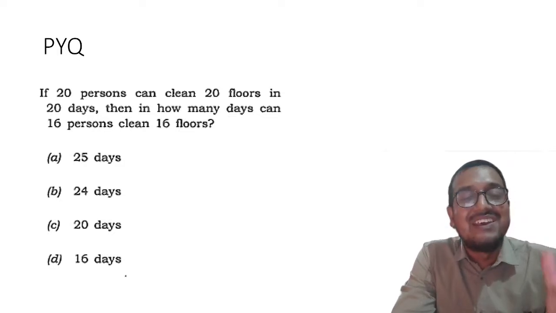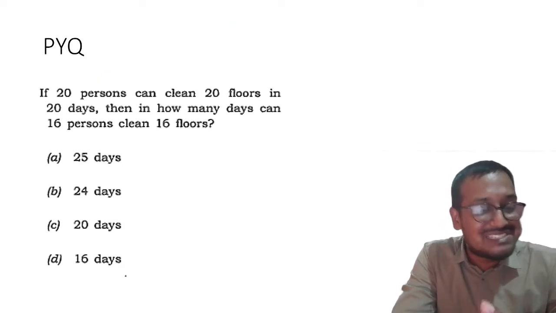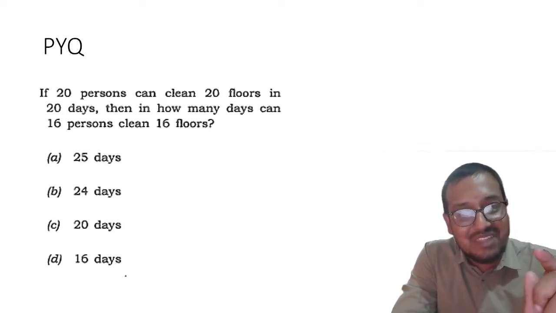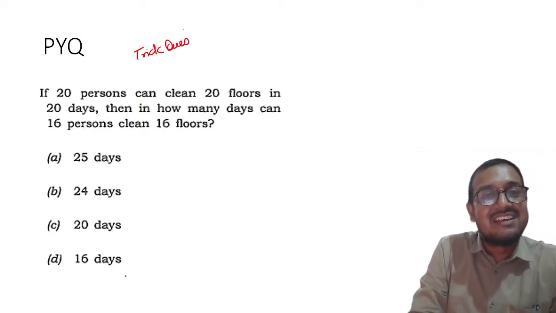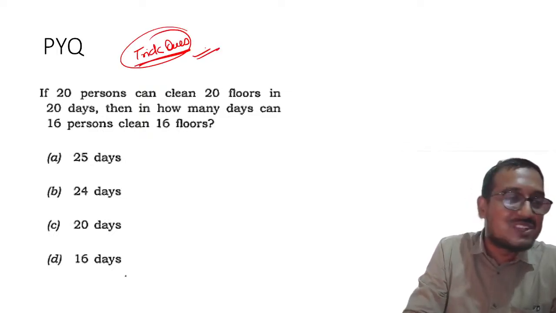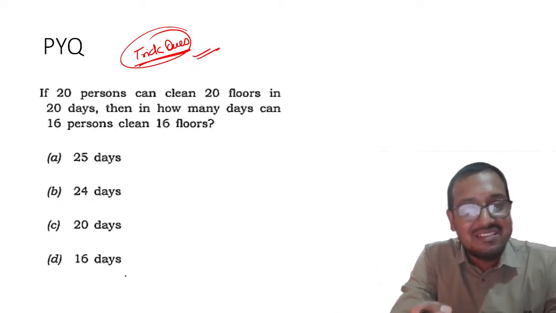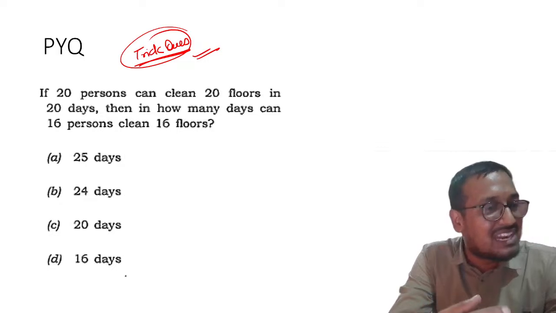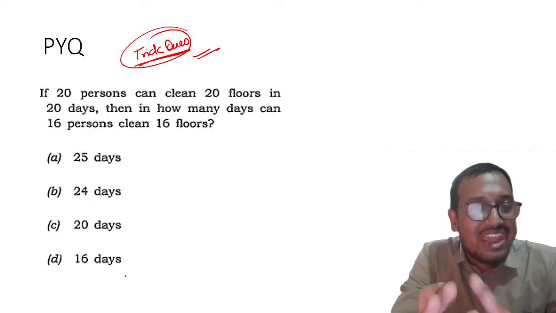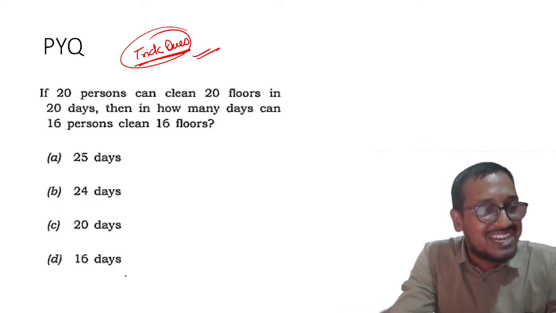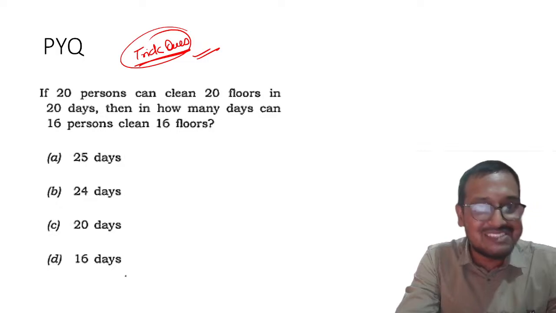The first question, although it seems to be from work, time, and wages, is a trick question. I will say that it is a trick question, right? So let us see who can solve it. Meanwhile, when I will be telling about the formulas and everything, right? So this is a kind of trick question. Please remember, don't get carried away by your emotions, right? So who will tell? Please, I would really love some answers.